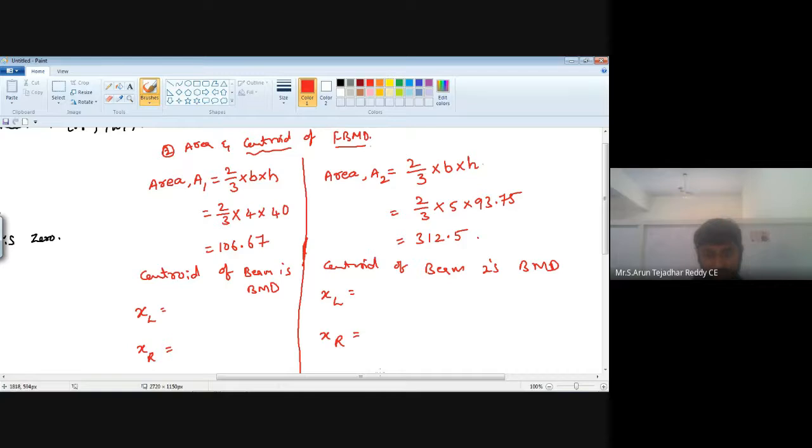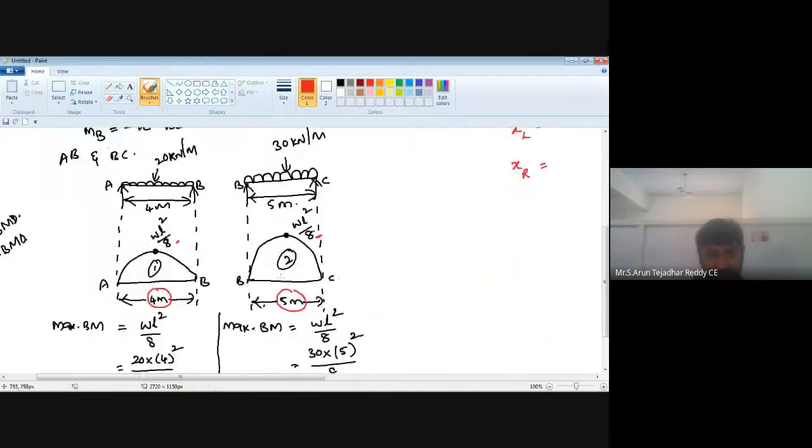Now observe the beam 1 bending moment diagram. Here it is the maximum bending moment diagram, and exactly at the center of the span we get our center of gravity G. It is a symmetrical structure.